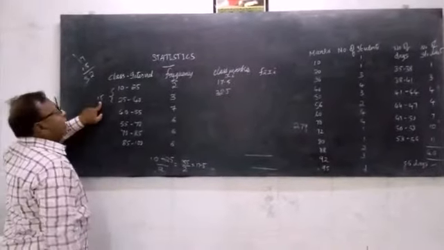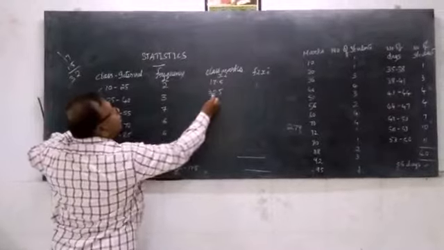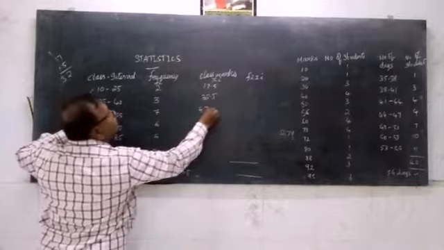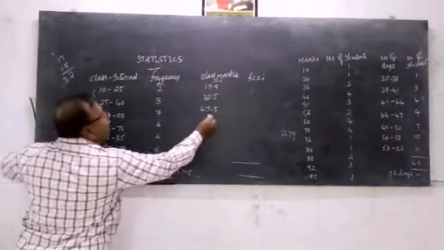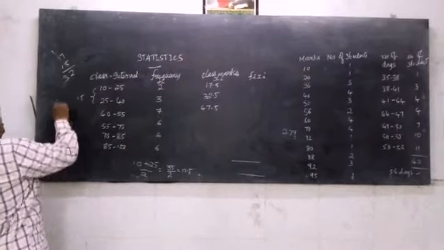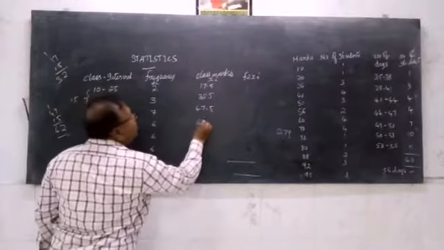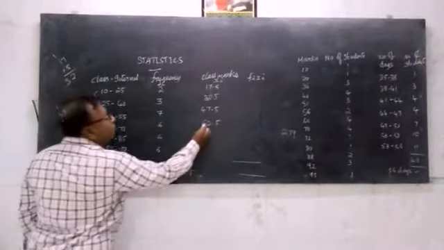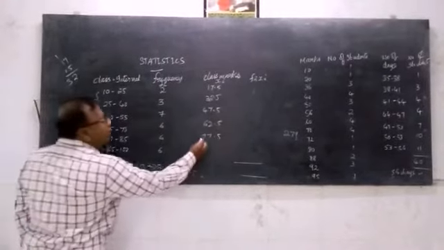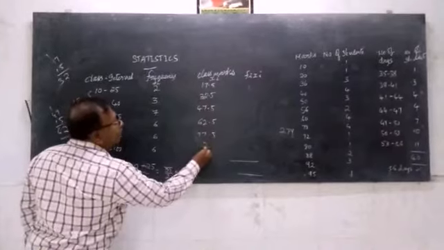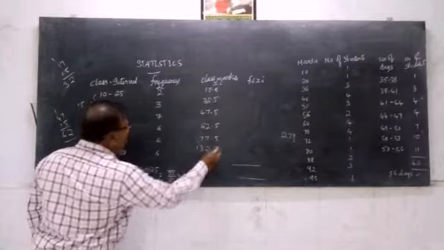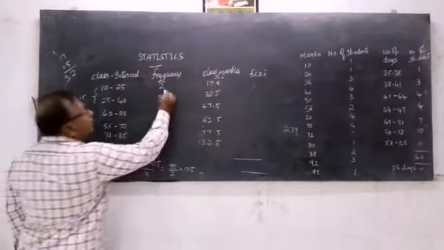Again add 15 here: 32.5 plus 15 is 47.5. Again add 15: 47.5 plus 15 is 62.5. Add 15 here, it is 77.5. Again add 15, and we get 92.5. So how many have been done?